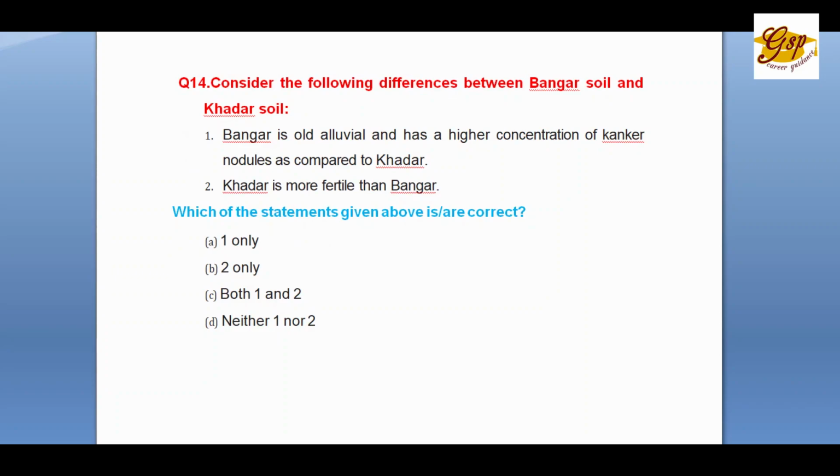Question number 14. Consider the following differences between Bangar soil and Khadar soil. 1. Bangar soil is old alluvium and has a higher concentration of kankar nodules compared to Khadar. 2. Khadar is more fertile than Bangar. Which of the statements given above is or are true? A. 1 only. B. 2 only. C. Both 1 and 2. D. Neither 1 nor 2. The correct answer is C. Both 1 and 2.